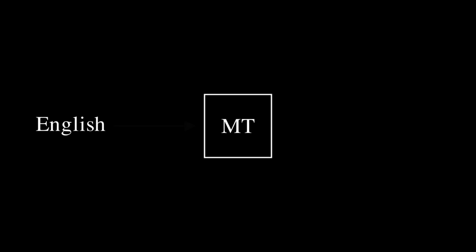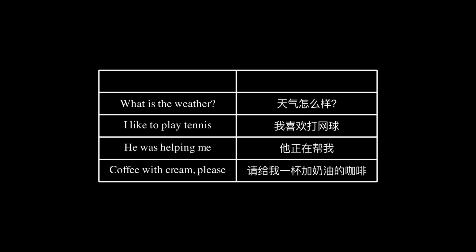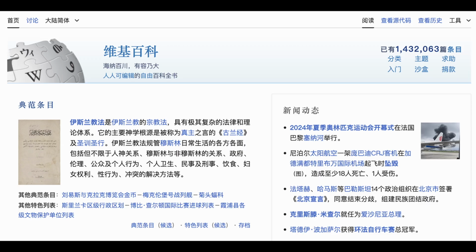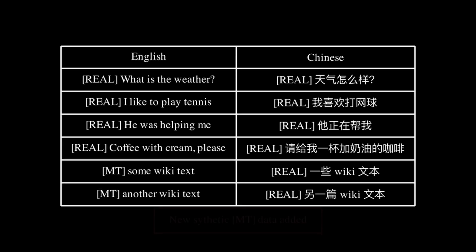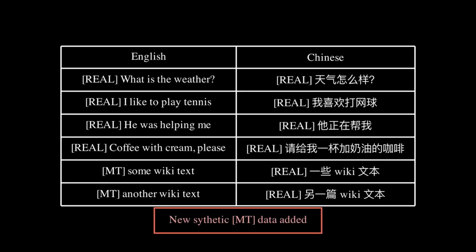Imagine that you want to create a machine translation model that translates from English to Chinese, but you have limited parallel data for English and Chinese. Guess what? You can create more parallel data. Take a pile of Chinese data and use any machine translation model from Chinese to English. Translate these Chinese data back into English. The term back is used because we translate text from the target language back to the source language of the system we want to create.